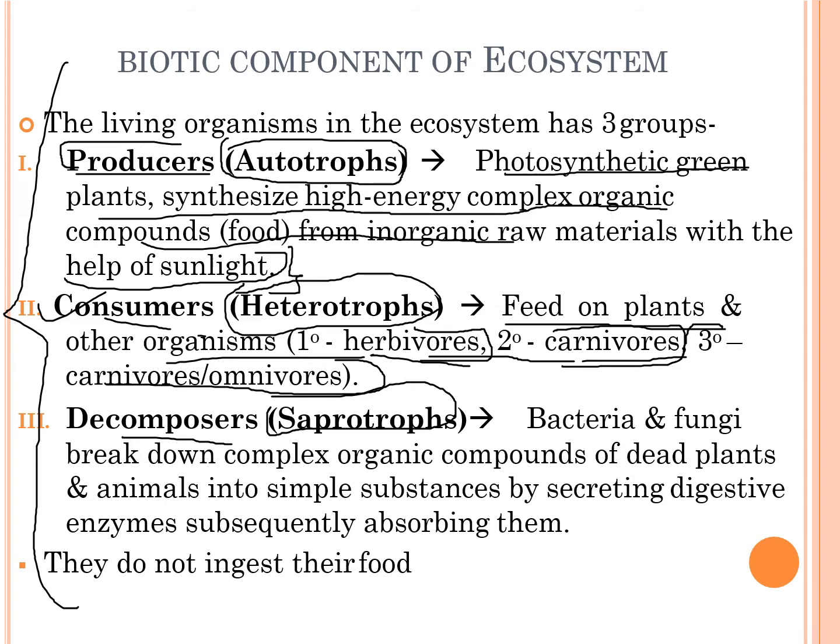So these are basically fungi, yeast, bacteria which break the organic compounds of plants or animals or human bones and human flesh to simpler substances by secreting some of the enzymes. And definitely they do not consume that decomposed product. So moving on from there.